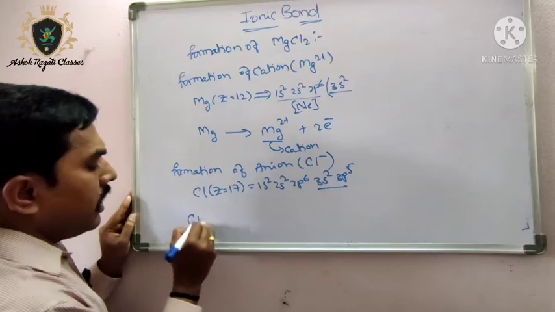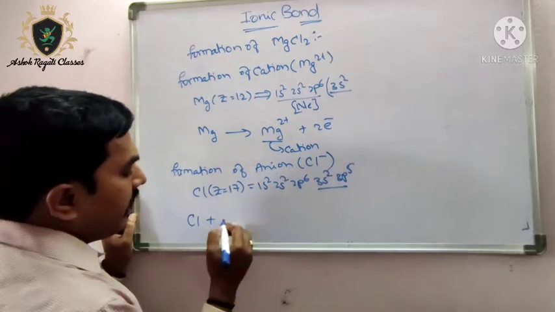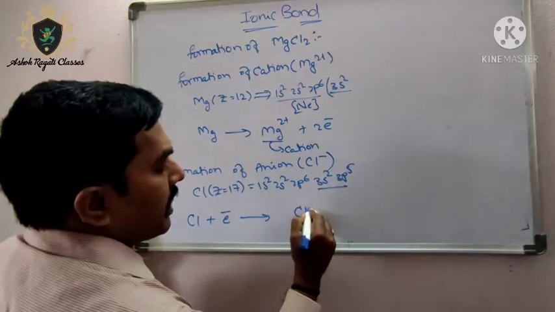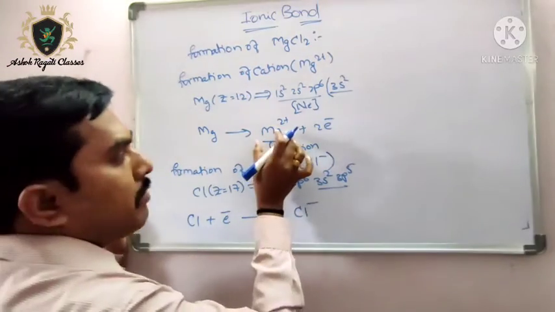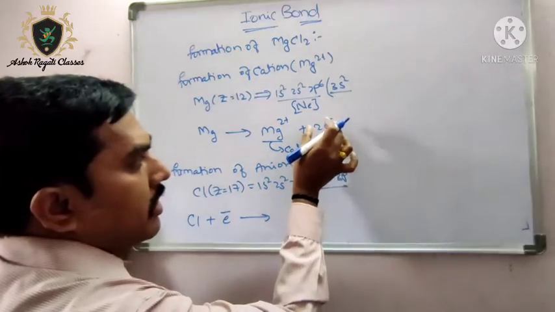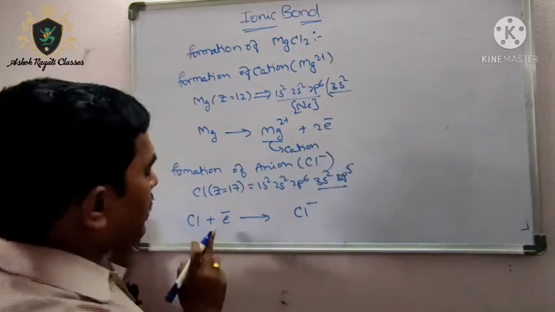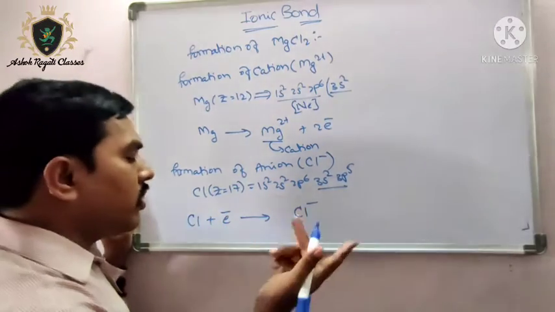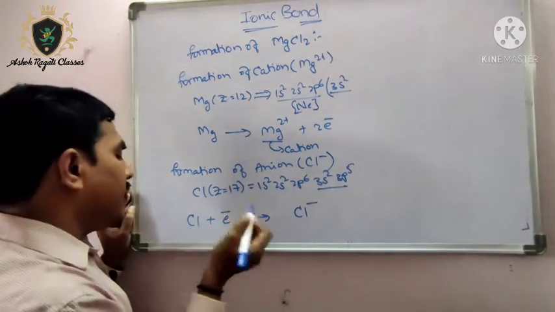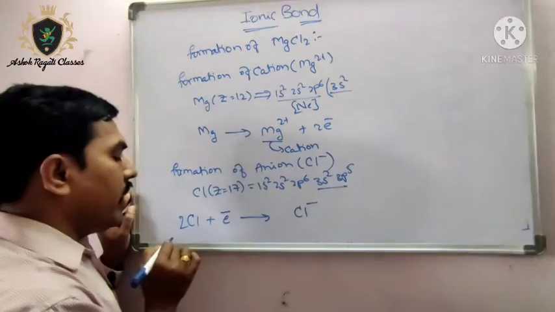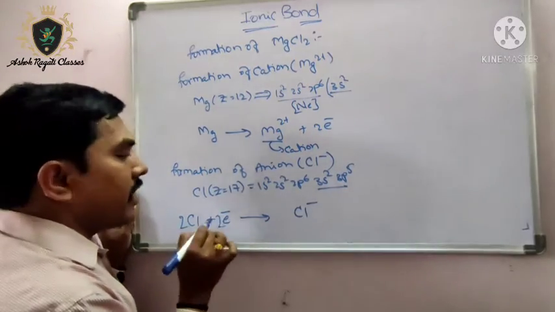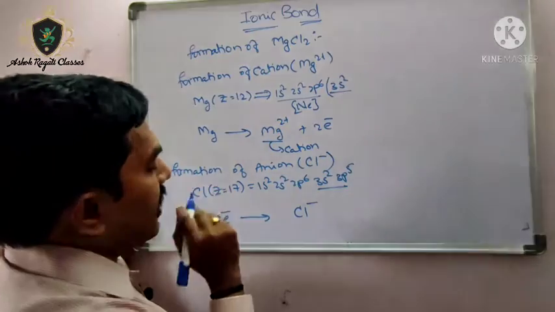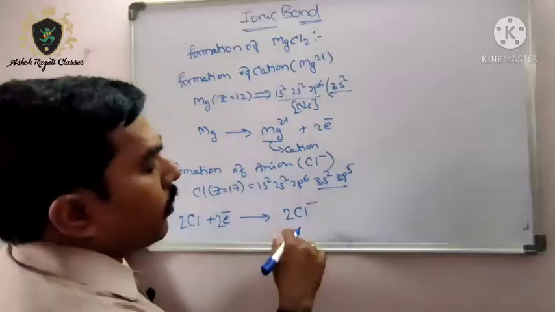Chlorine needs only 1 electron, and with that it becomes Cl minus. But here magnesium is releasing 2 electrons. Of these 2 electrons, one is gained by 1 chlorine atom, and in the same way 1 more chlorine is needed to get the other electron. So 2 chlorine atoms gain 2 electrons from 1 magnesium atom, becoming 2 chlorine anions.